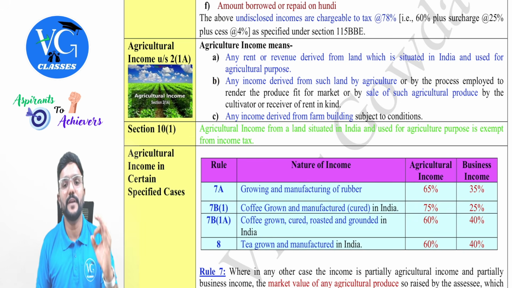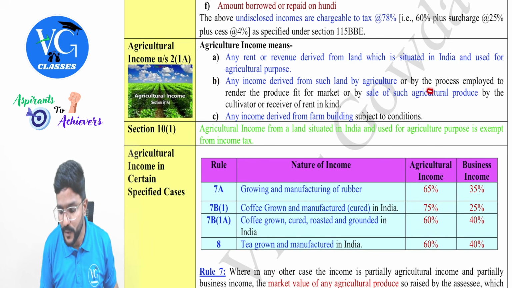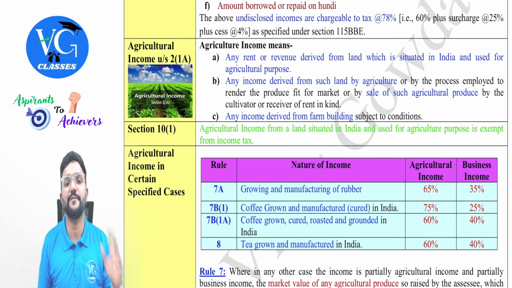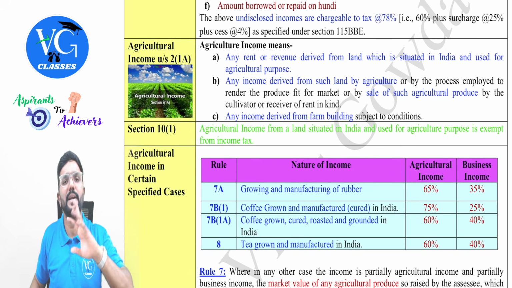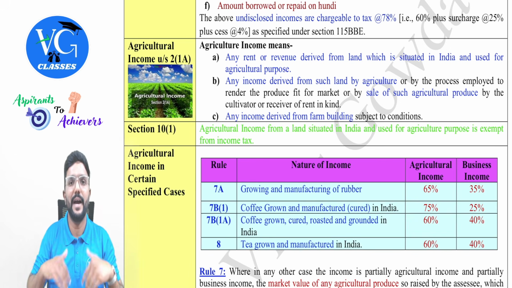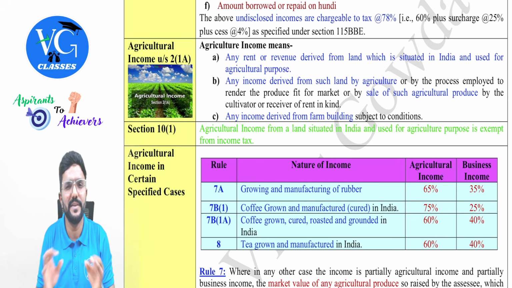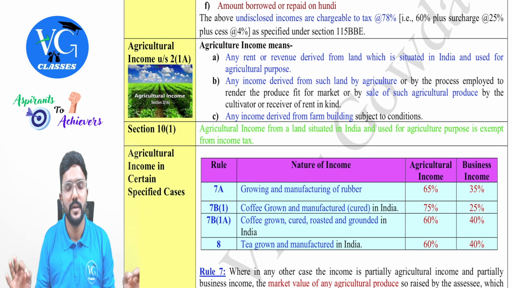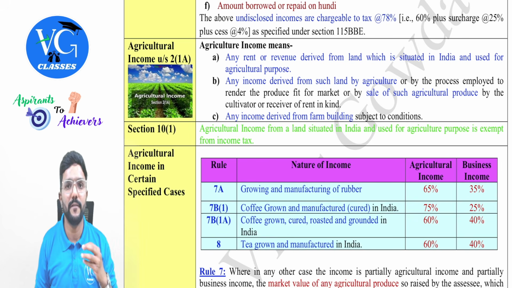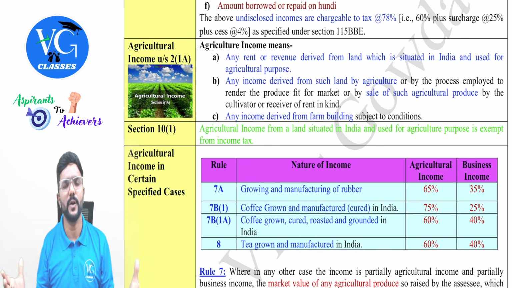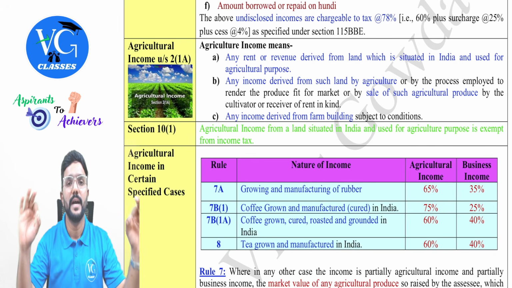Coming to B point. Any income derived from such land by agriculture, or by the process employed to render the produce fit for the market, or by sale of such agricultural produce by the cultivator or receiver of rent in kind. Now, assume I am the owner, I myself am cultivating, or else I am letting out my land to you for a rent. If either of us do any activities which will not change the nature of the crop, all those activities are treated as agricultural activities, guys.